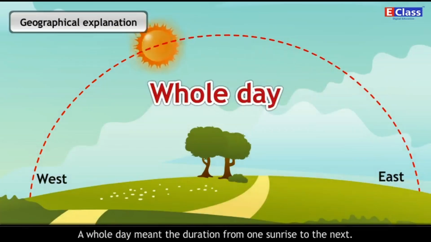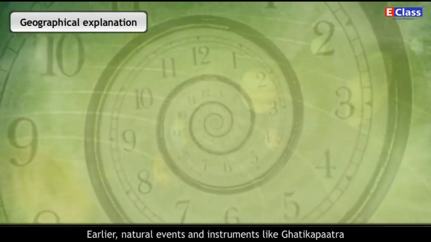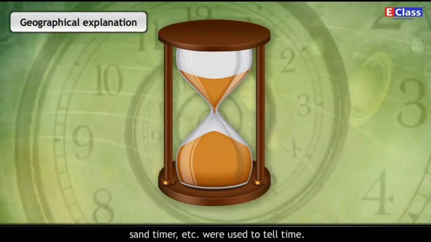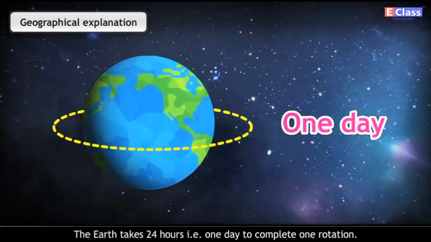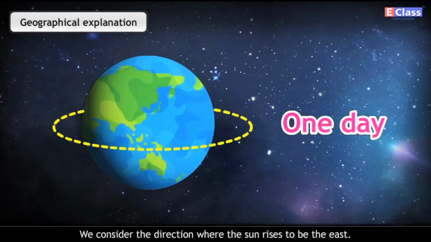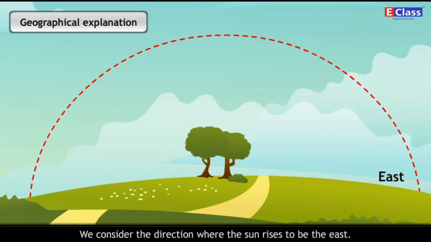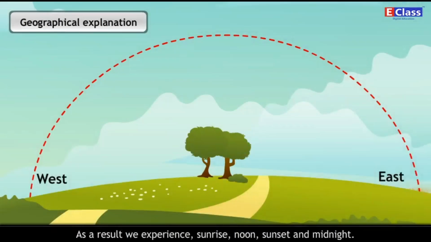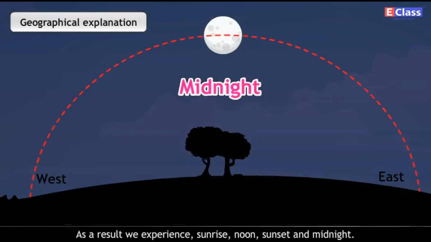Earlier, natural events and instruments like Ghatika Patra, a bowl with a minute hole at its base which would float in a large water filled vessel, sand timer, etc., were used to tell time. The earth takes 24 hours, that is, one day to complete one rotation. We consider the direction where the sun rises to be the east. Thus, the earth rotates from west to east. As a result, we experience sunrise, noon, sunset, and midnight.